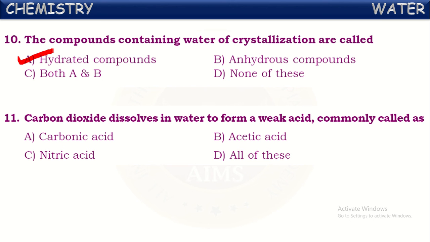Next. Carbon dioxide dissolves in water to form a weak acid. What do we call that acid commonly? Yes, carbon dioxide is fairly soluble in water. On dissolving into water, it forms an acid called carbonic acid. It is called carbonic acid.